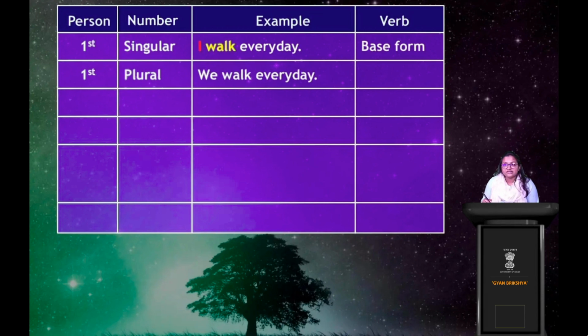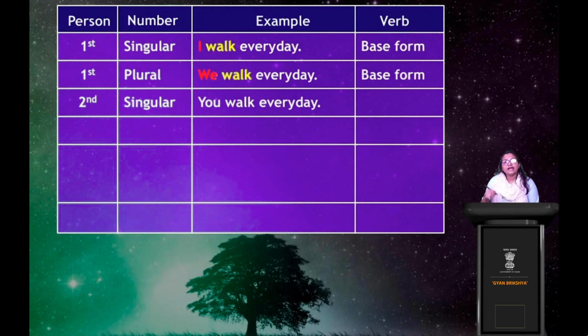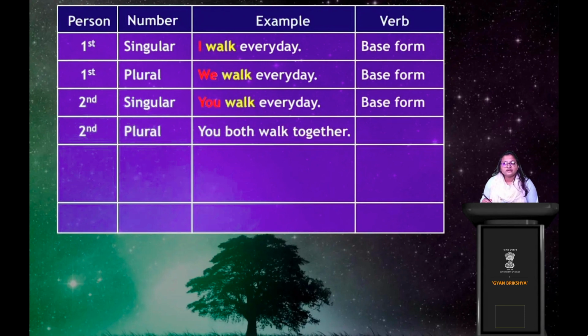Again, so first person singular and plural done. Now let's come to second person. Second person singular, it's about you, right? So you walk every day. The verbs are in their base form. Again, the verb is walk. Okay, next, come to second person plural, right? Second person plural will be you both walk together. You both walk together, right? That is second person plural. And again the verb is walk, right? Which is its base form.